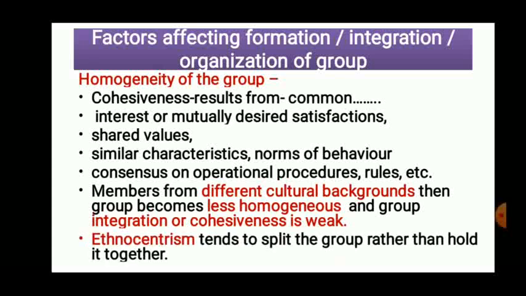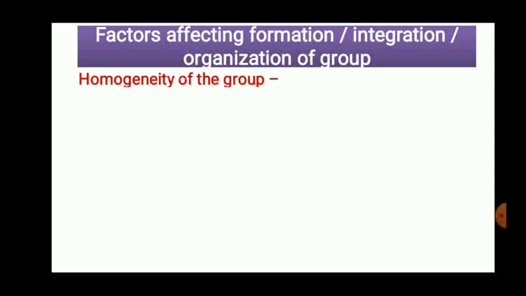Okay. If ethnocentrism is present among the members. Ethnocentrism means selfishness. If it is present among the members of the group, then that group will not held together. It is going to split. If selfishness we are going to follow in a group, especially in friend circle, it is going to happen.